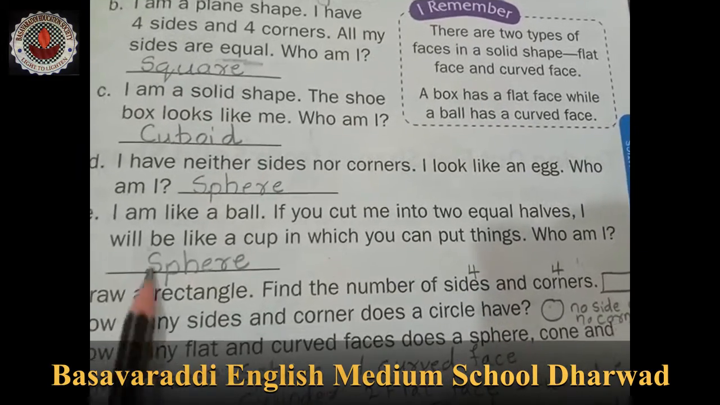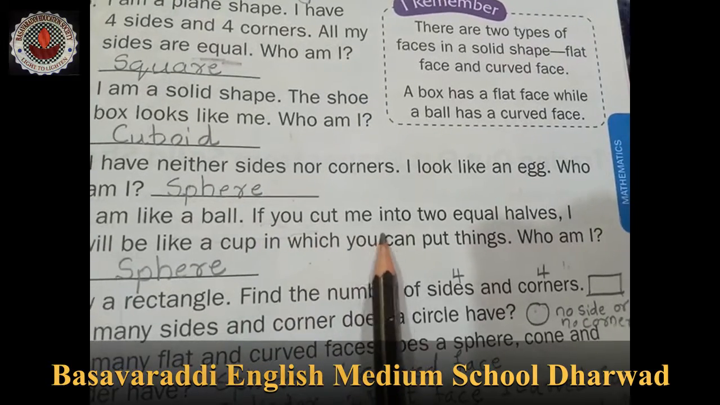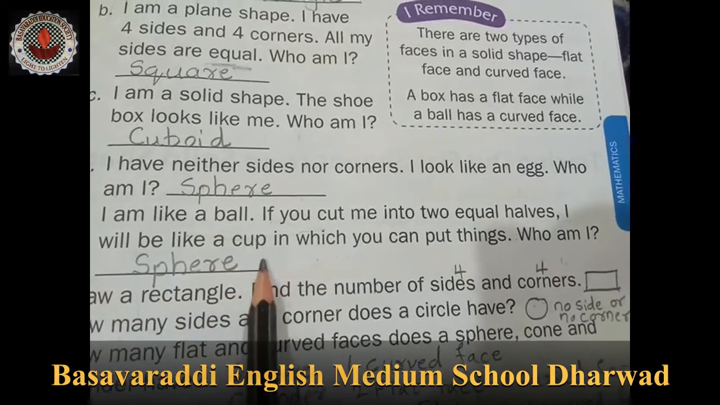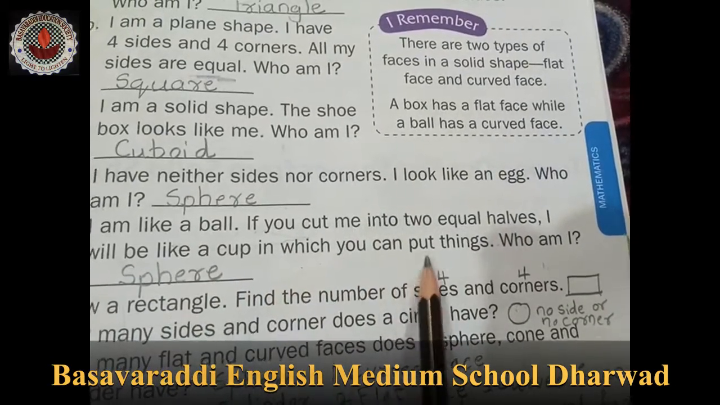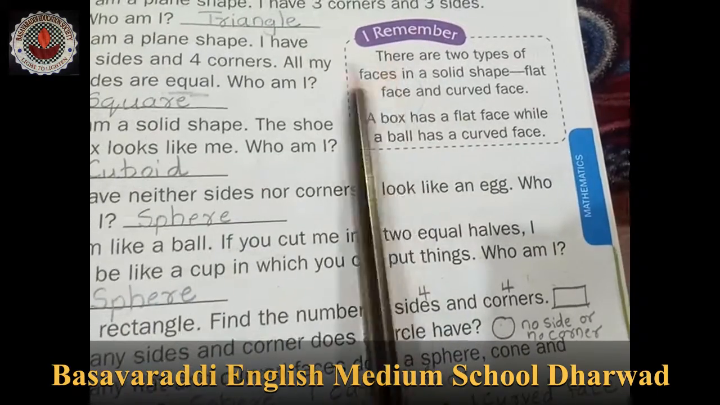I am like a ball. If you cut me into 2 equal halves, I will be like a cup in which you can put things. Who am I? That is a sphere. Here it is, I remember.